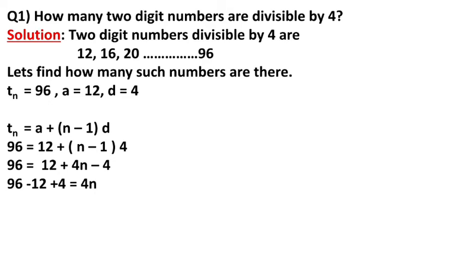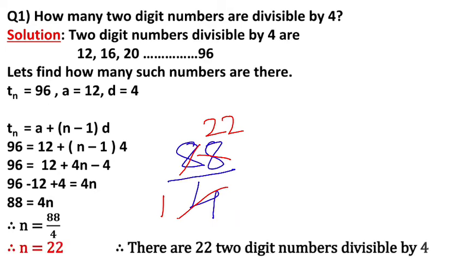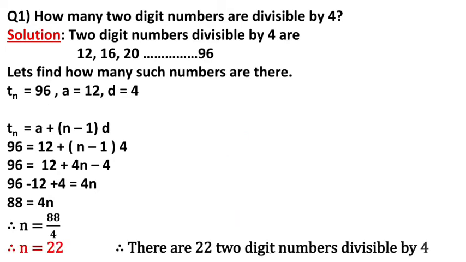So 96 minus 12, how much student? Yes, and plus 4. Here we get total 88 equal to 4n. Now 88 divided by 4. So n equal to 88 divided by 4. 4 ones are 4, 4 twos are 8, 4 twos are 8. Therefore n equal to 22. It means there are 22 2-digit numbers which are divisible by 4.